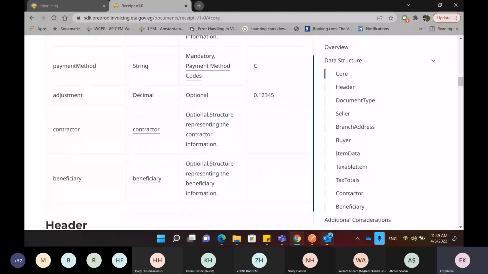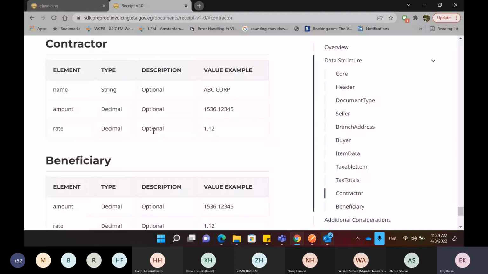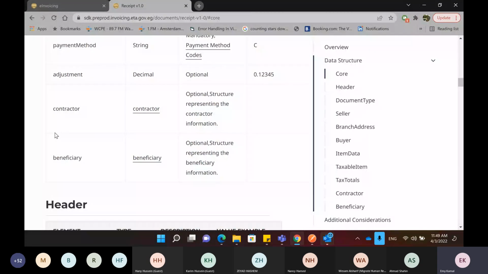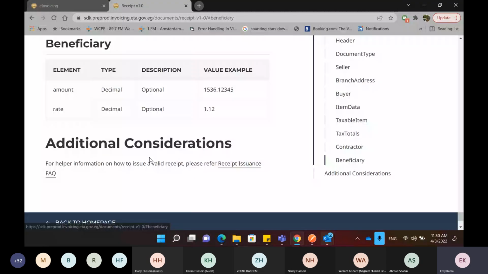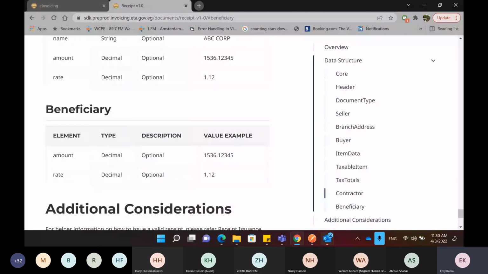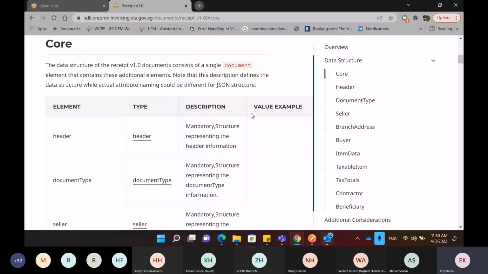And the last element that we have in the receipt is the beneficiary, which includes the amount and the rate. And of course, this is optional as well. So by this, we have covered all the fields that need to be included in the receipt, including which ones are mandatory and the type of the element as well.